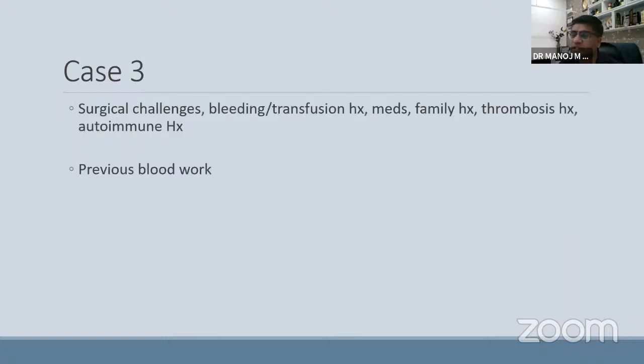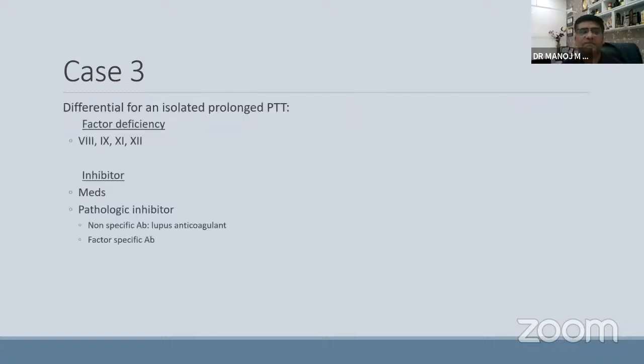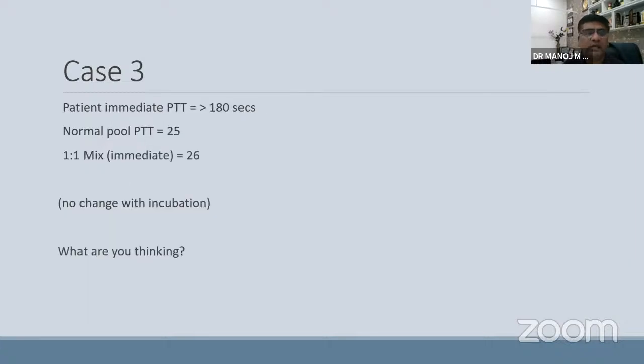Whether there was some surgical challenge previously, bleeding history, medical history, family history, thrombosis history, autoimmune disorder, everything you will ask, and also look for the previous blood work. Factor deficiency can be there, which can lead to only a prolonged APTT, that is factor 8, 9, 11, 12. Inhibitors, considering her age, may be specific or non-specific. And mixing was done, mixing was normal.